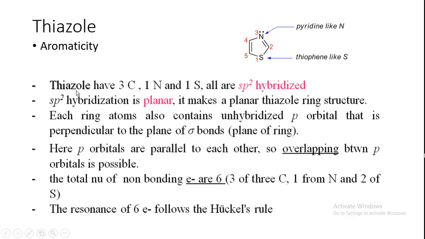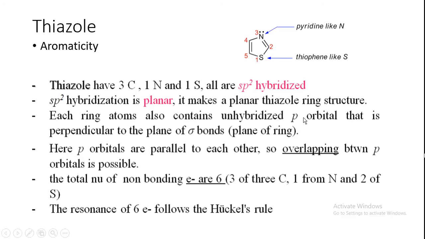Okay, so thiazole has 3 carbon, 1 nitrogen and 1 sulfur, all are sp2 hybridized, correct. sp2 hybridization is planar, so we know sp2 hybridized orbitals are planar, so it makes a planar thiazole ring structure. Okay, each ring atom also contains an unhybridized p orbital that is perpendicular to the plane of sigma bond, that is the plane of ring. Okay, sigma bonds will constitute the plane of ring or single bonds. Okay, and this unhybridized p orbital will be perpendicular to that plane.